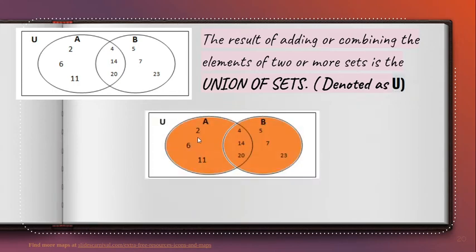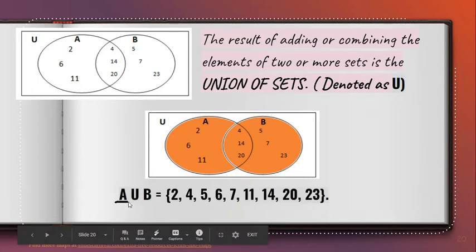Given a Venn diagram, pag tinignan natin itong Venn diagram na to, madali siyang malalaman. Union of set, ibig sabihin, pinagsamang A and B. Those orange parts, all of those elements would be under A union B. I have 2. Kagaya ng kanina natin ginawa, sinulat natin isa, 4, 5, 6, 7, 11, 14, 20, and 23.